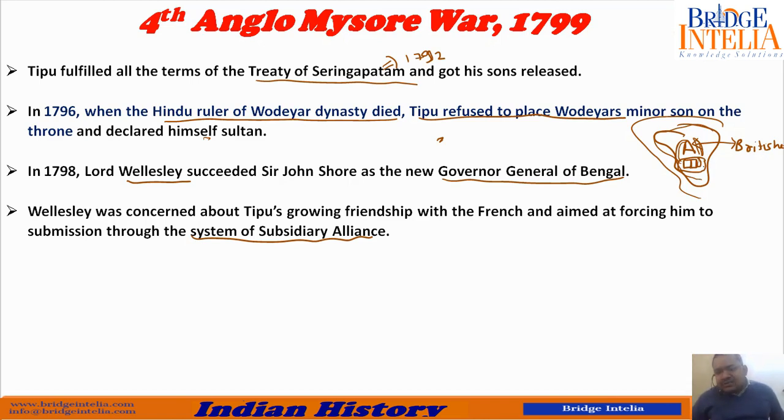And because of the presence of these soldiers, the Britishers used to get money as their salary, as their allowance, everything else. So it was a win-win situation for the Britishers. Without even fighting or invading that territory, they used to rule it. So this system was known as subsidiary alliance. Subsidiary means you are subordinate. This king is subordinate to the British.